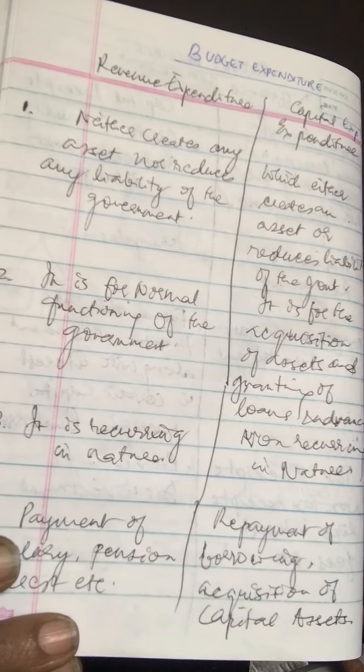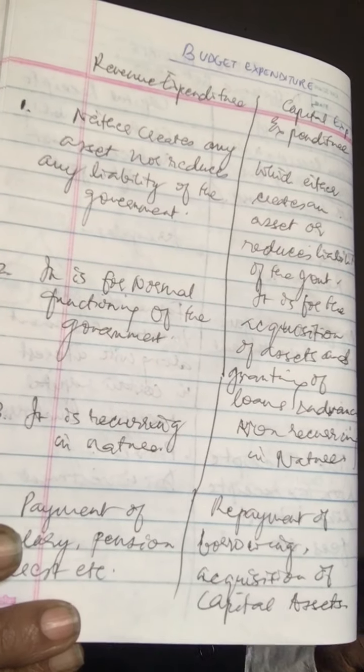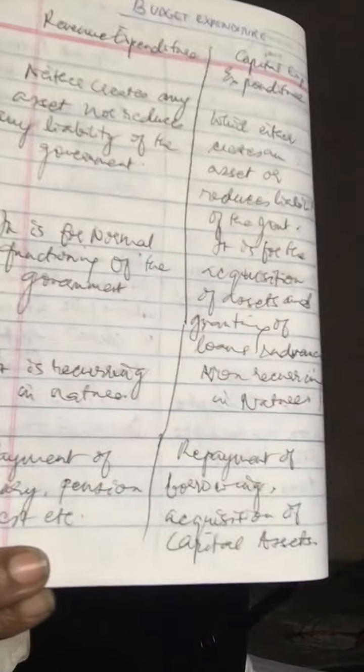But if it neither creates any asset nor reduces any liability, it's a revenue expenditure. This is how you might get questions, and there's nothing much to learn. You just revise that and you listen to some news or read the papers, and you'll exactly know how to answer these questions.